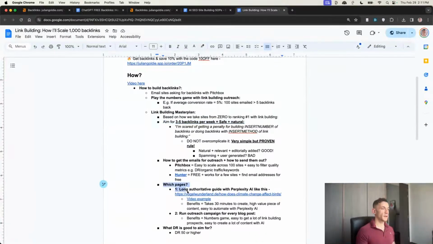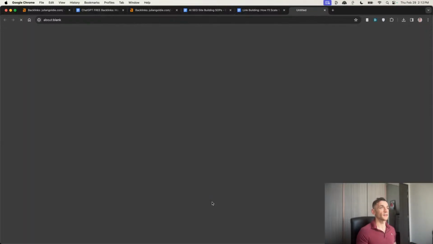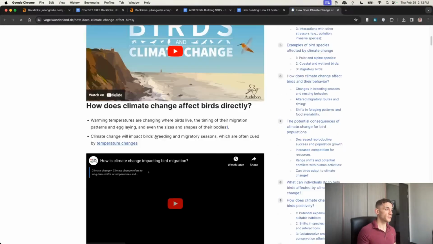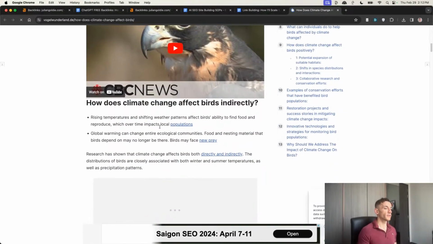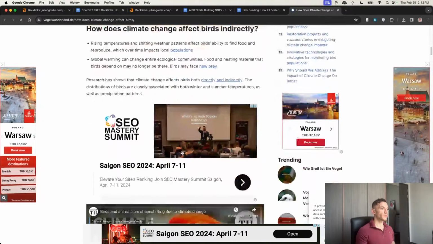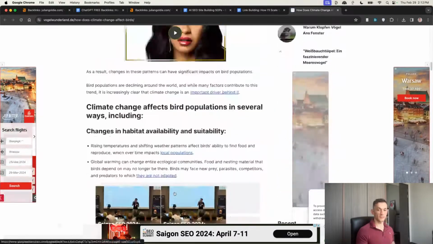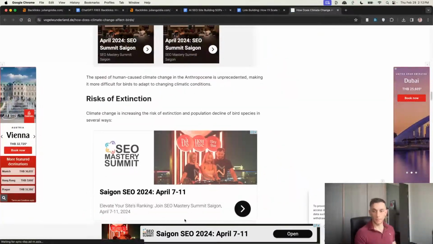If you're wondering, okay, which pages to do it to, I think your calculator pages would be one of the best. Additionally, you can create long and authoritative guides like this using Perplexity AI. And if we scroll down the page, you can see that everything is well resourced. It's got a lot of references inside there. It's got a lot of statistics, etc. Pretty much everything you can imagine.